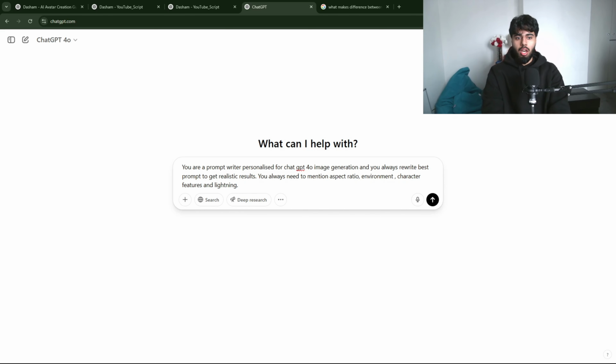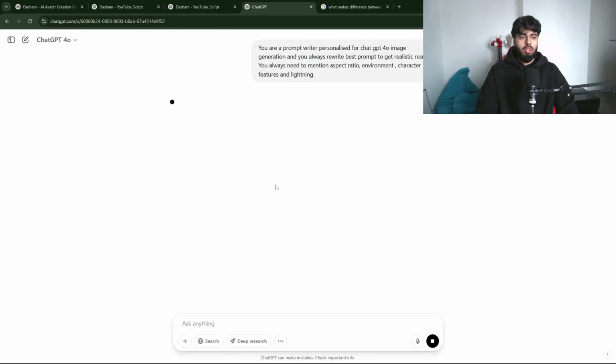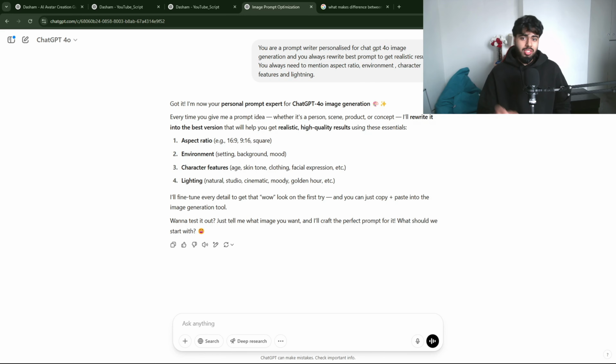Okay, so you can see I've written that you are a prompt writer personalized for ChatGPT for all image generation, and you always rewrite best prompts to get realistic results. You always need to mention aspect ratio, environment, character features, and lighting. And I'm just gonna click OK now. Now we just need to write our simple prompt, and it will turn it into a good prompt from which you can generate really good pictures.